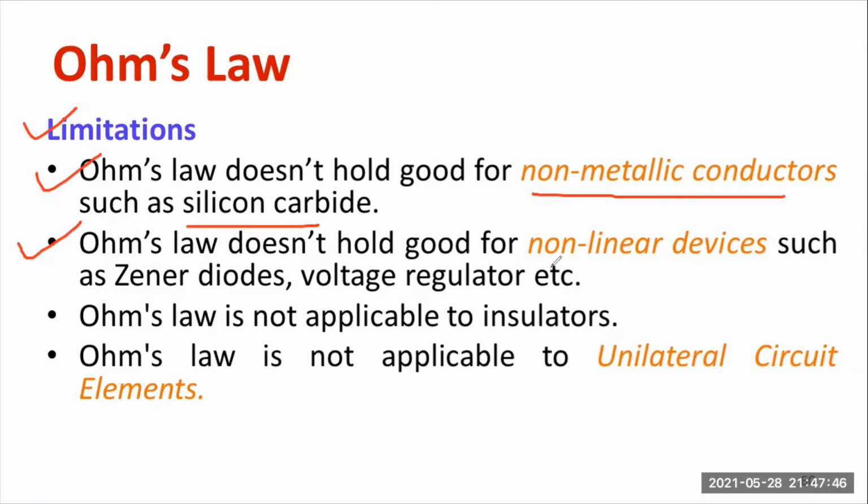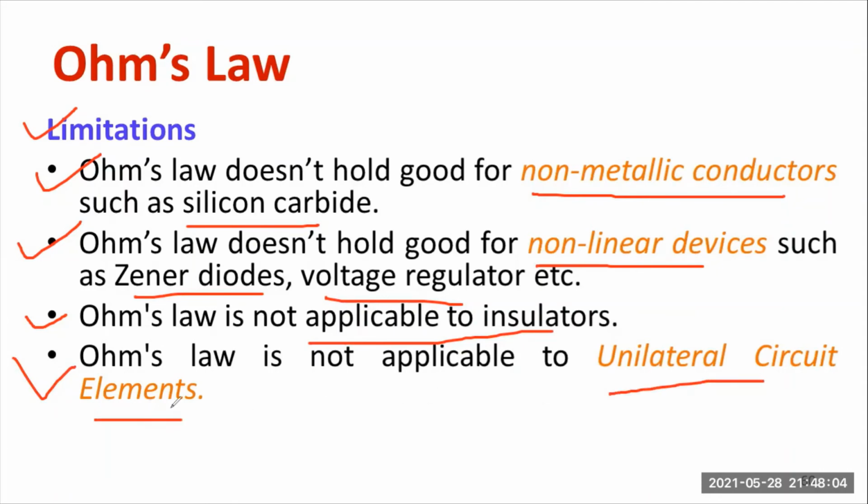Second, it is not suitable for non-linear devices such as Zener diode, voltage regulator, etc., because the current and voltage relationship is not linear. Ohm's law is not at all applicable for insulators. Similarly, Ohm's law is not applicable for unilateral circuit elements such as transistors, especially BJT, IGBT, etc. We cannot apply Ohm's law directly. These are the major limitations of Ohm's law.